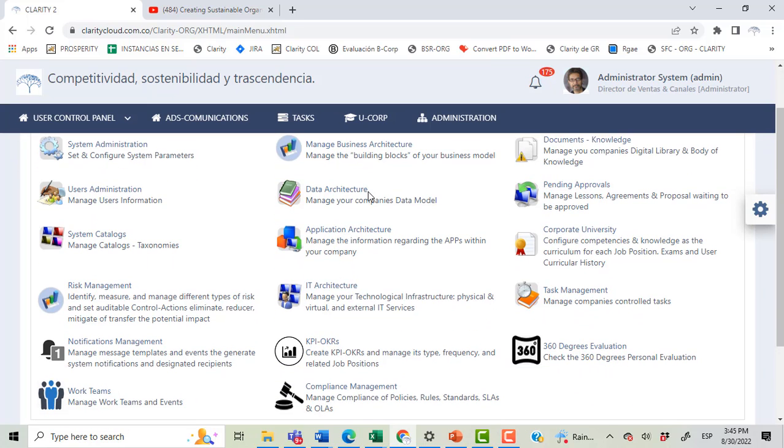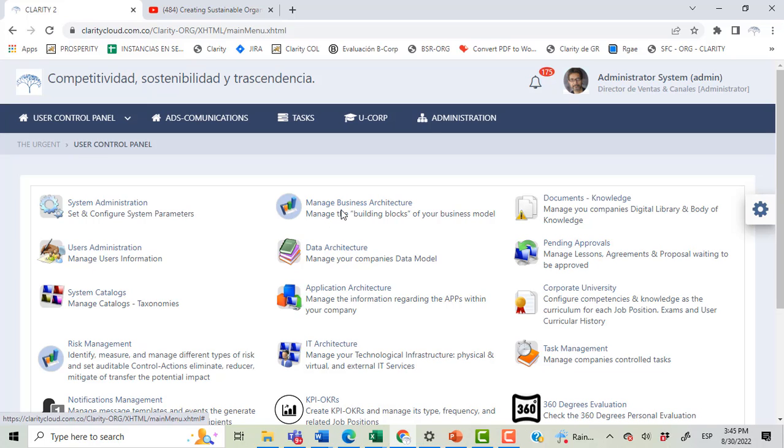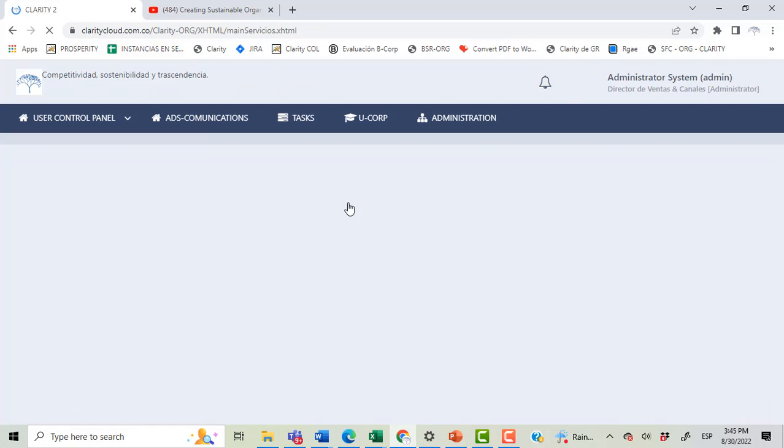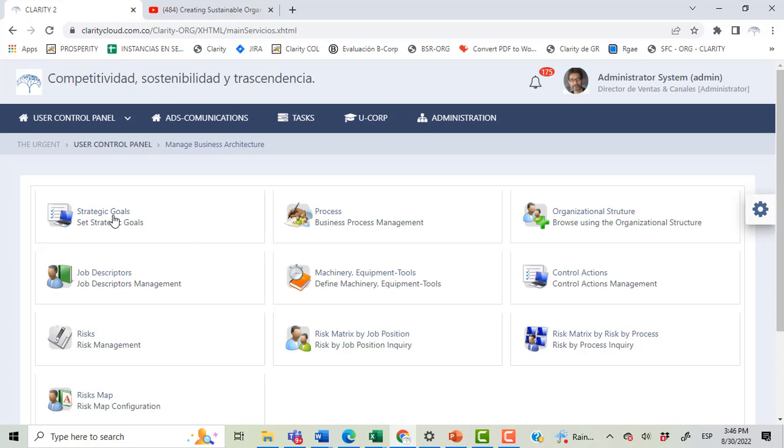Let's start with 4 domains: the business architecture that allows us to build a model including strategic goals and sub-goals, processes which can be structured in macro processes, sub-processes, activities, sub-activities, and tasks. The organizational structure, which refers to organizational units, and the job descriptions catalog, which is the organizational chart with all the job descriptions and job positions existing in the company.